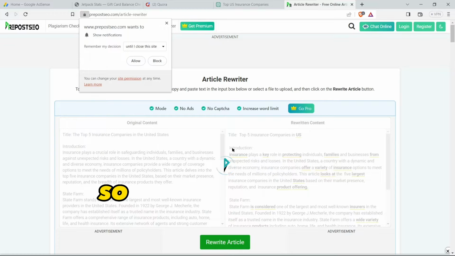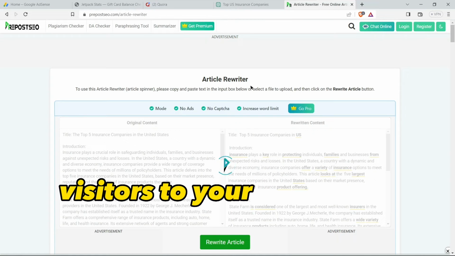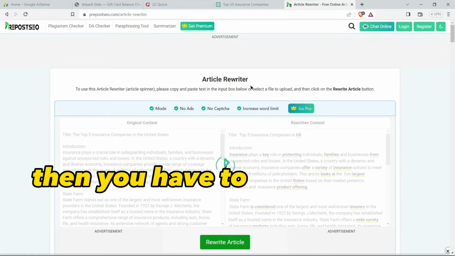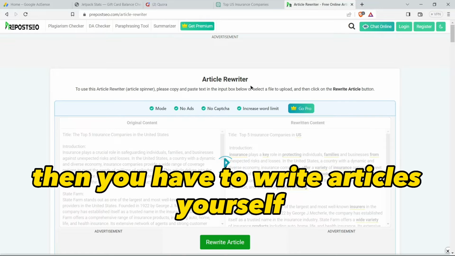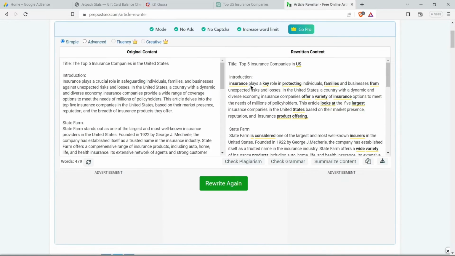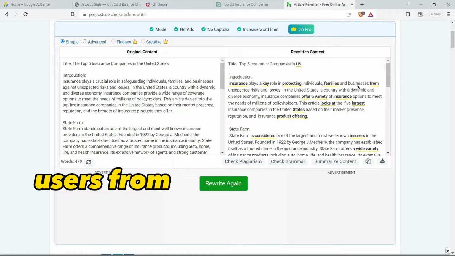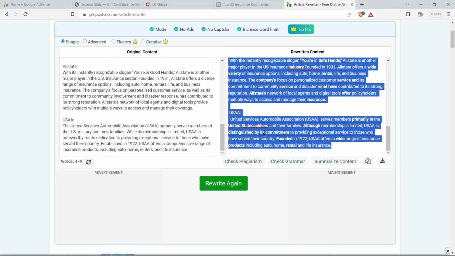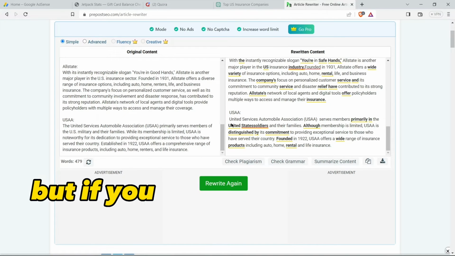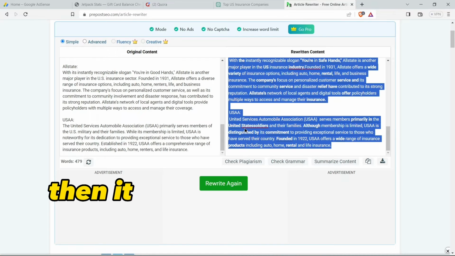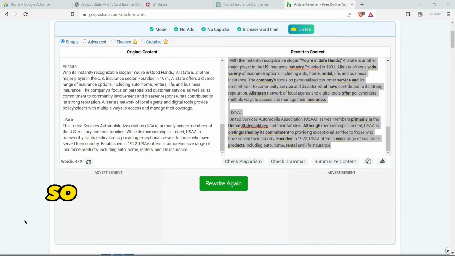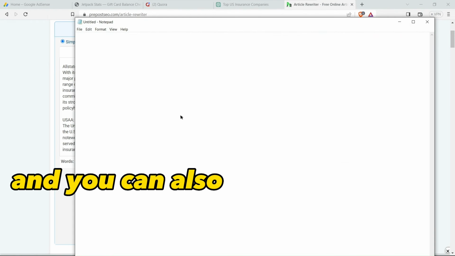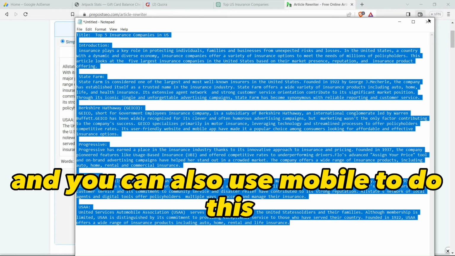So if you want to get visitors to your website from Google search and other sources, then you have to write articles yourself. So if you are planning to get users from Quora or any other source, then you can use ChatGPT. But if you write the article yourself, then it will be better for you. So now paste this in Notepad, and you can also use mobile to do this.